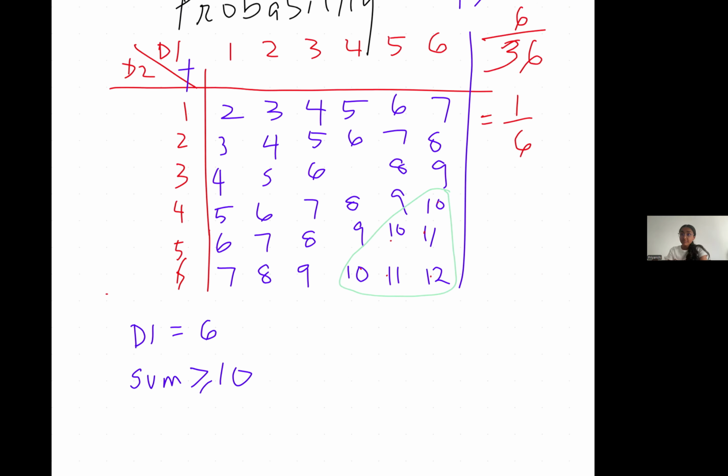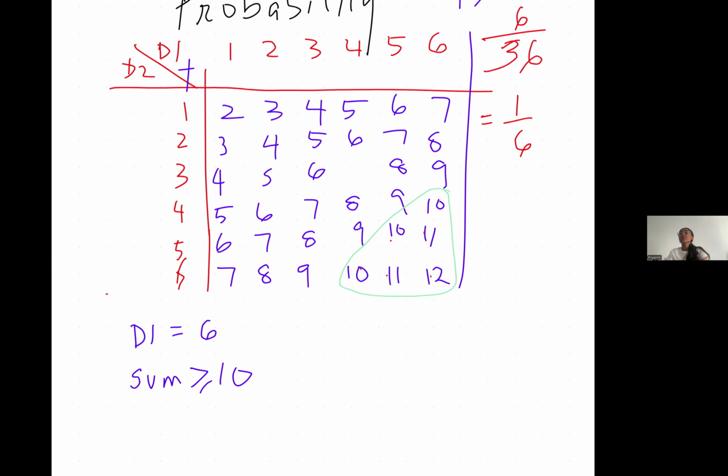How will you do this? Difficult, right? The first die is 6. Does that mean it goes from 1 to 6 or just 6? So the first die I throw is 6. I'm very happy. I want a number greater than or equal to 10. What is the probability that when I throw the second dice, the sum of first and second is greater than or equal to 10?